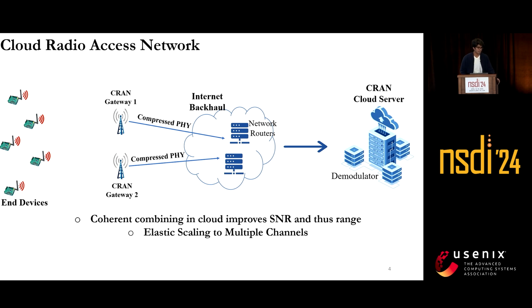Moreover, the local gateways have limited compute capacity. In the cloud, we don't have this constraint. Therefore, in the cloud, we can elastically scale to multiple channels, therefore improving the scale of the network. And also, CRANs help us deploy physical layer innovations very quickly.